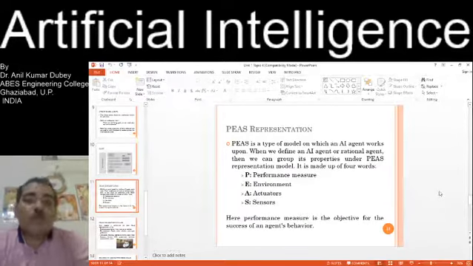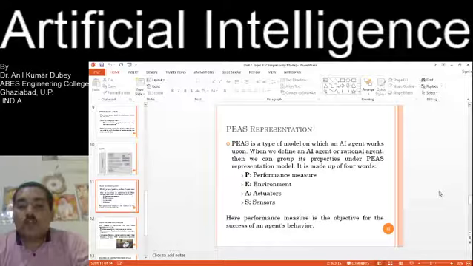Now, this is a very important topic in this unit: PEAS. PEAS is a type of model on which an artificial intelligence agent works. When we define an AI agent or rational agent, we can group its properties under PEAS representation model.